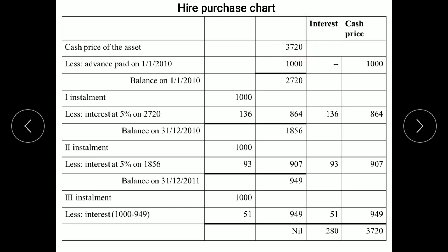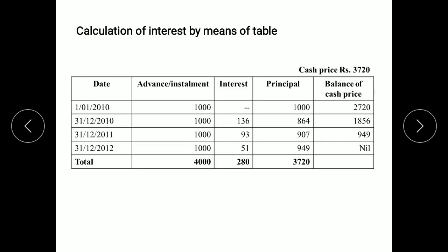This same information can also be calculated with the help of a table. In this way we can calculate the interest again. So above the table we will write the cash price 3,720. Columns: date, advance and installment paid, interest, principal and balance of cash price. On 1st January 2010, purchaser has paid an advance.